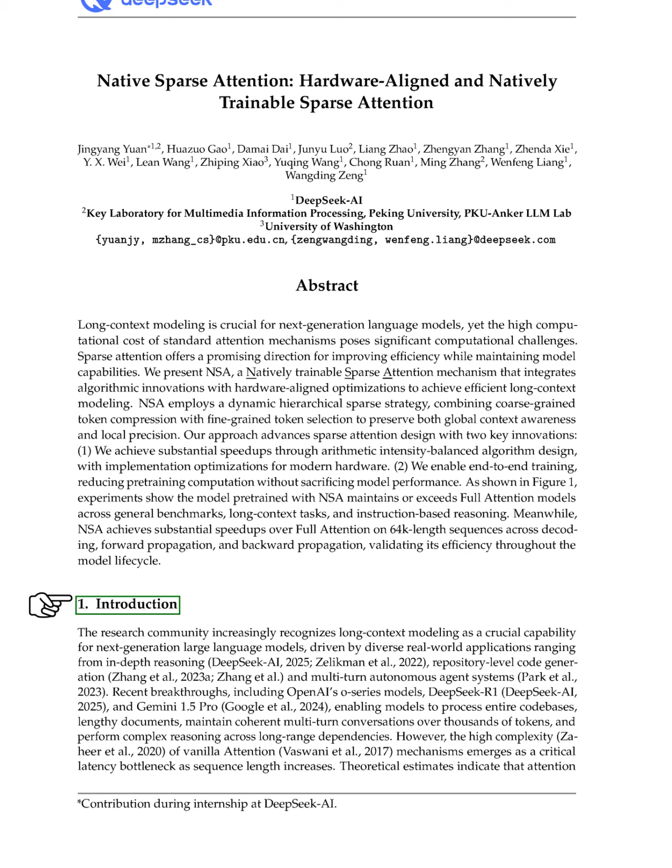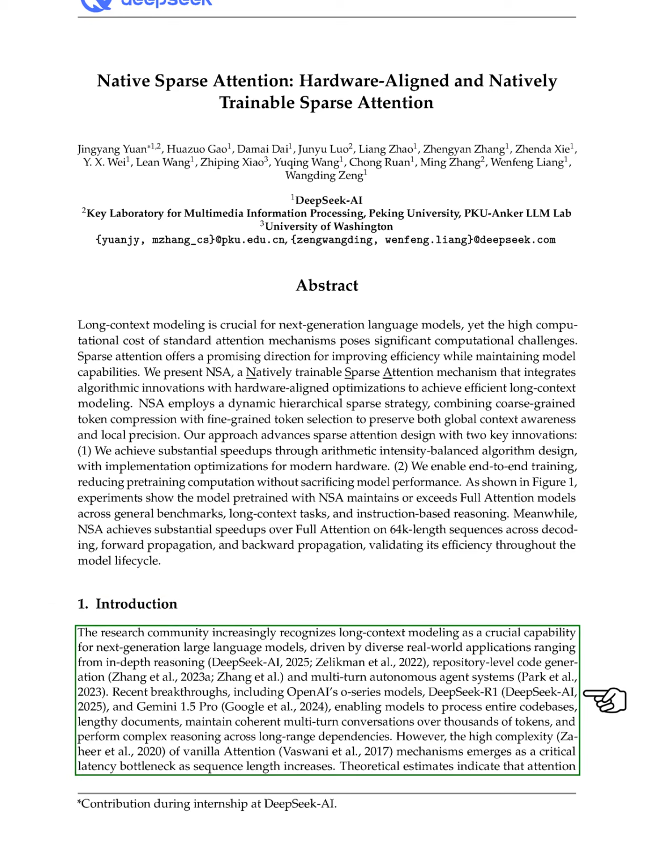Section: Introduction. In this section, we recognize that the research community is increasingly valuing long context modeling as an essential feature for future large language models. This is driven by various real-world applications, such as deep reasoning, code generation, and multi-turn autonomous systems. Recent advancements, like OpenAI's O-series models and others, allow models to handle entire codebases and lengthy documents while maintaining coherent conversations and performing complex reasoning.